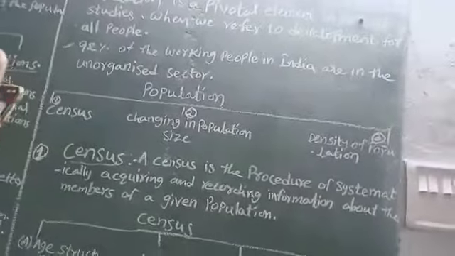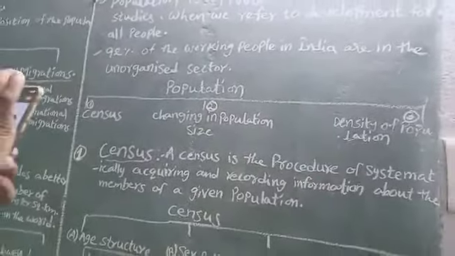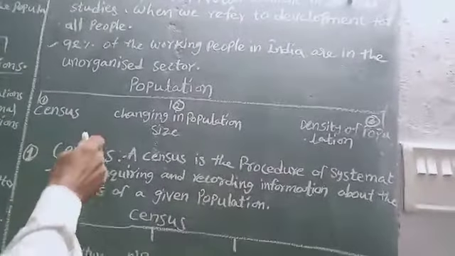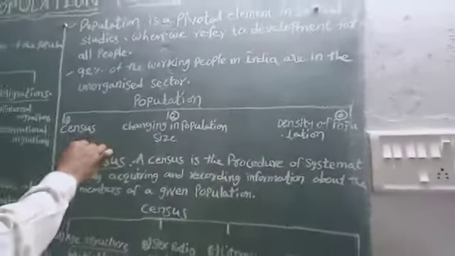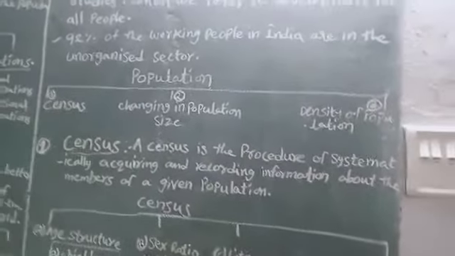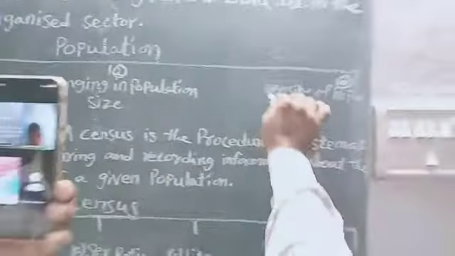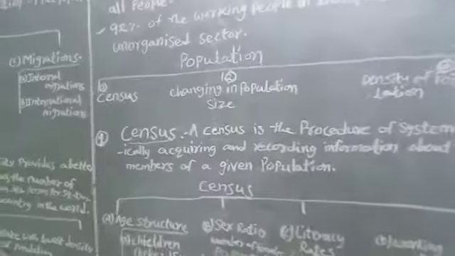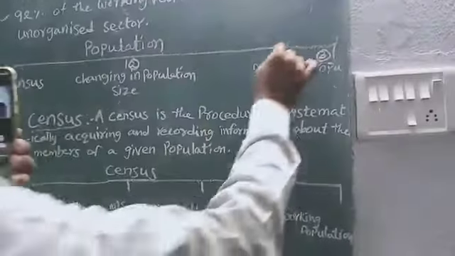In this lesson, mainly observe, all of you, okay? Here to observe in the population, our India's population. In the population lesson, mainly three things are studied: the census first, next changing in population size, and the third point is the density of population.